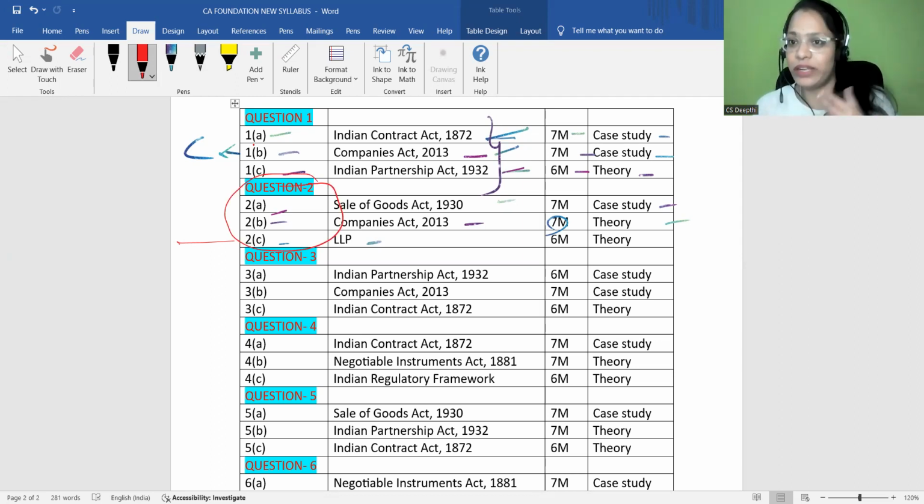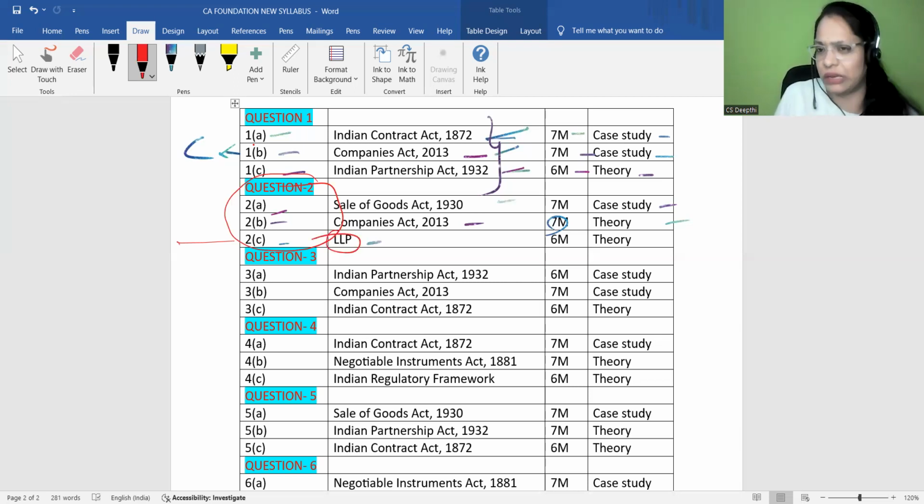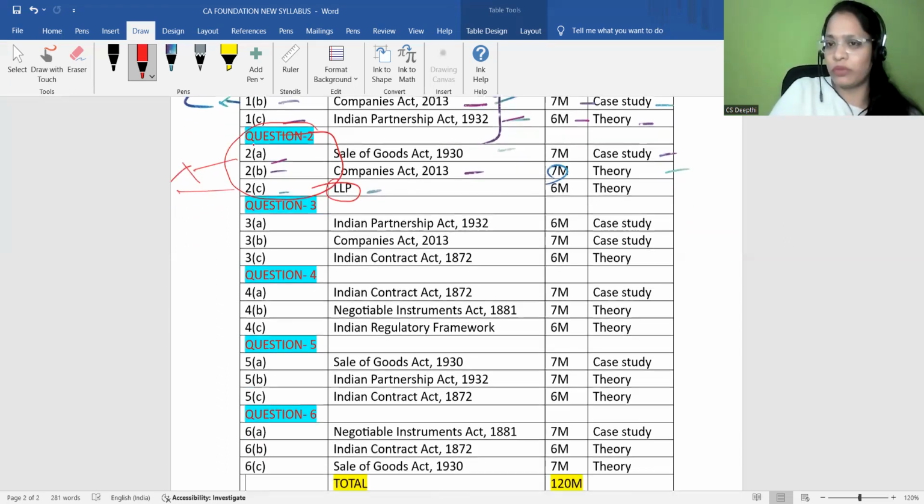You can't skip any chapter because of this criteria here. The sub-questions which have been given, let's say, for example, you don't want to read LLP or you want to skip LLP, that means question number 2 is cancelled. Am I correct? So let's come to question number 3.